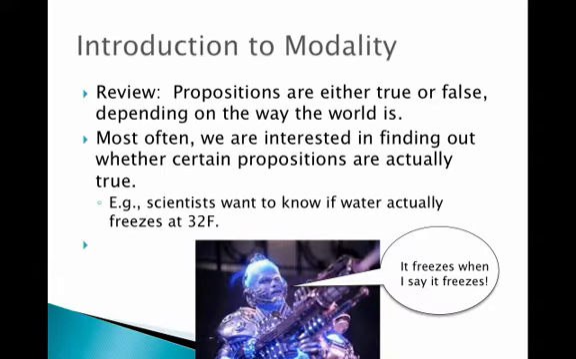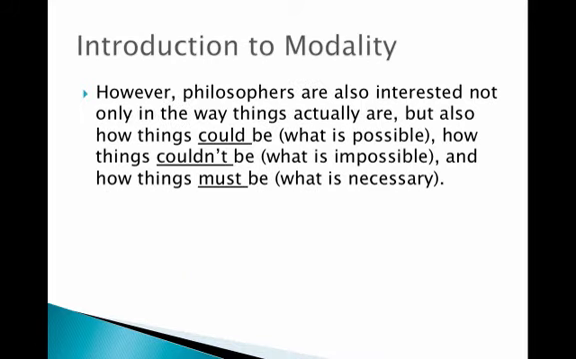So here's a review. Remember, propositions are either true or false, depending on how the world is. Most often, we're interested in finding out whether certain propositions are actually true. So scientists want to know if water actually freezes at 32F, and that is all we care about. We just care about whether or not it's actually true or false. But philosophers are also interested not only in the way things actually are, but in how things could be, which is basically what's possible, how things could not be, what's impossible, and how things must be, what is necessary.